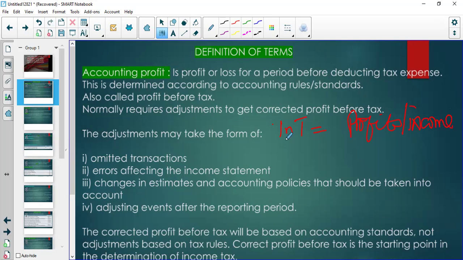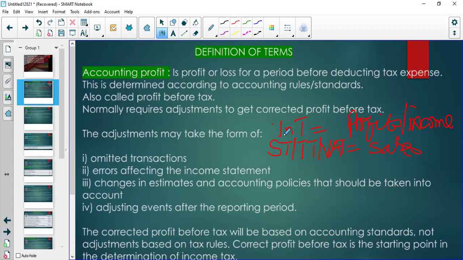Then we also have what is referred to as sales tax, which is also referred to as a transaction tax. In South Africa, we have value-added tax, right? This is the tax that is levied on sales transactions, so it is levied on sales transactions, the VAT. That's a sales tax.